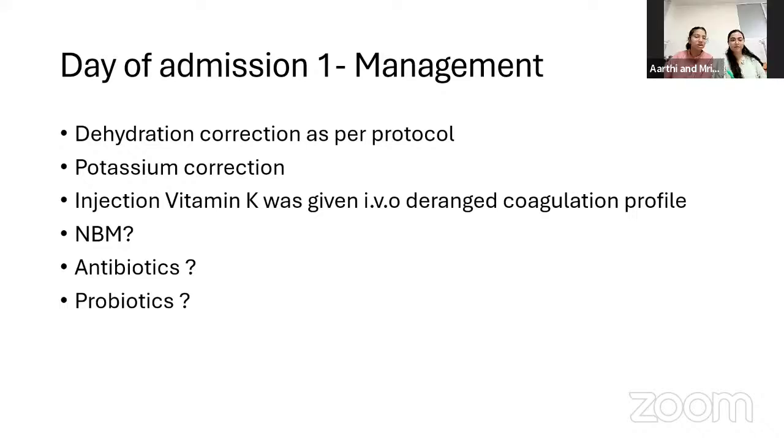So we need to start antibiotics. First dehydration correction and then start antibiotics as well, sir. Okay, this is a sick child, and I think the WBC count is high, the CRP is high, we are suspecting enterocolitis. So I would give antibiotics for sure. What about probiotics? Yes, we can give probiotics. Okay, I'm not so sure about probiotics at this stage. What about keeping the baby nil by mouth? Would you keep the baby nil by mouth, or feed this baby?